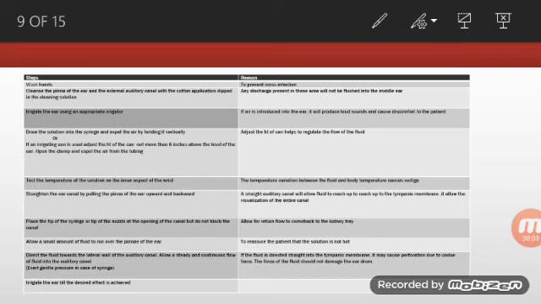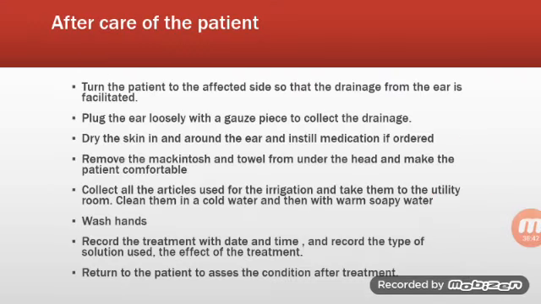Exert gentle pressure in case of a syringe. If the fluid is directed straight onto the tympanic membrane, it may cause perforation due to undue force. The force of fluid should not damage the eardrum. The flow of fluid should be accurate, otherwise it may cause some damage to the eardrum. Then lastly, irrigate the ear till the desired effect is achieved.